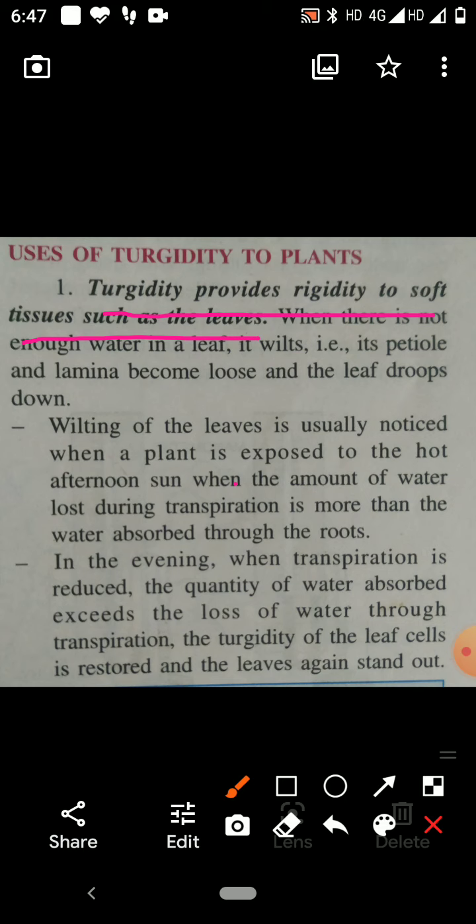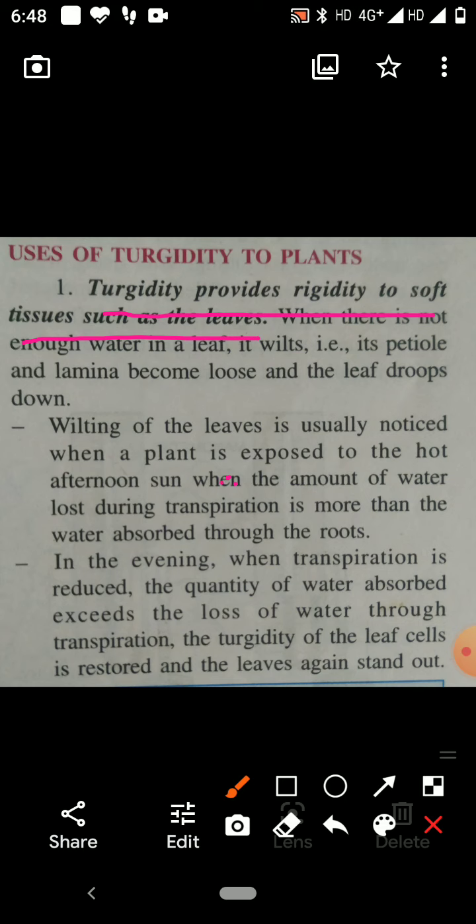But when there is not enough water in the leaves of the plant, it wilts. The petiole and lamina become loose and the leaves droop down. So wilting of the leaves is due to the loss of turgidity.